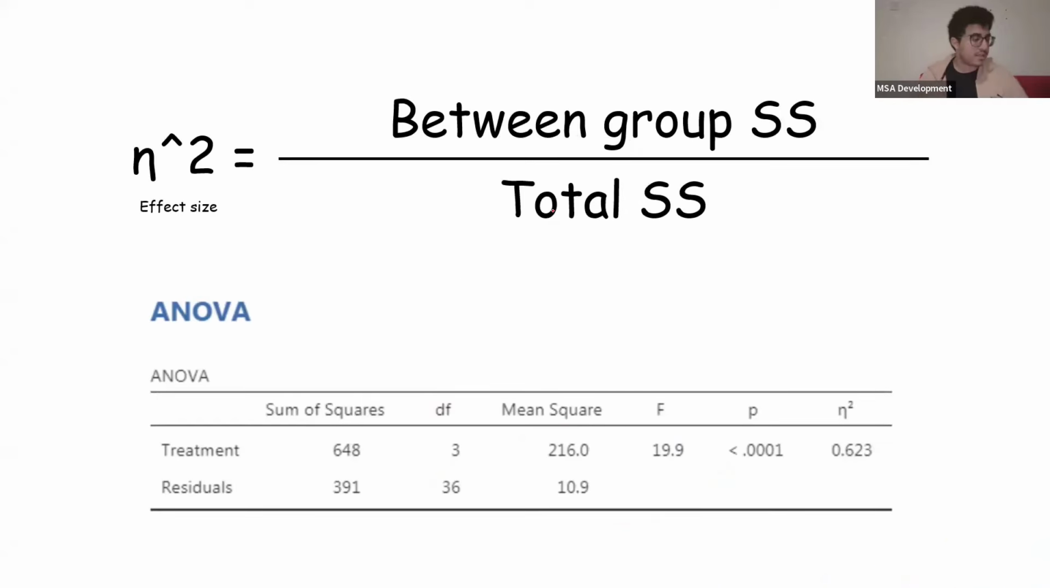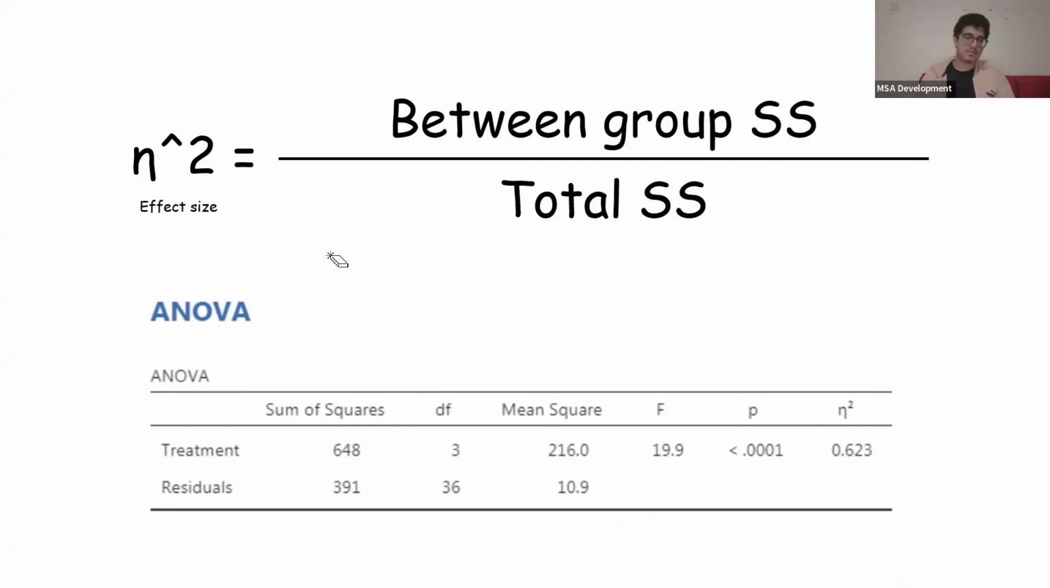Now, let's say we wanted to calculate the effect size of this ANOVA, okay? The effect size is calculated by this weird eta to the power of 2. Oops, I'm drawing it wrong. I actually don't know how to draw it, but it looks like this basically, okay? I couldn't put it on the PowerPoint.